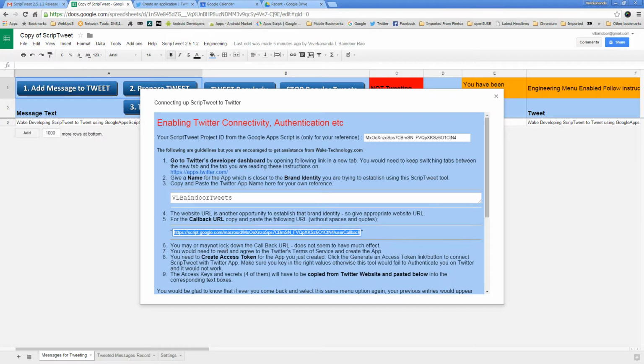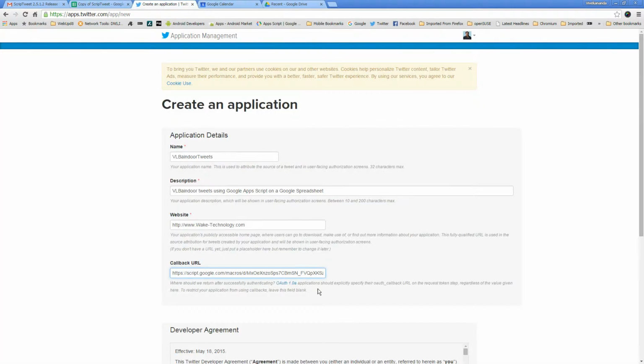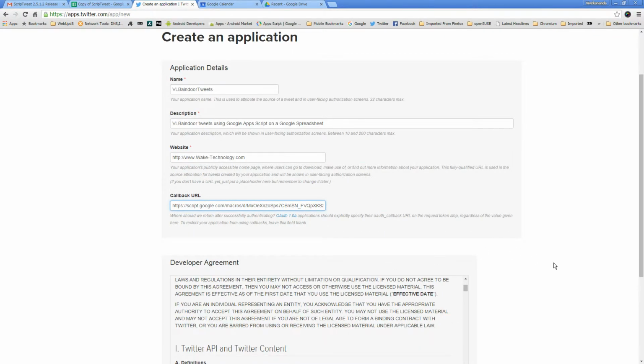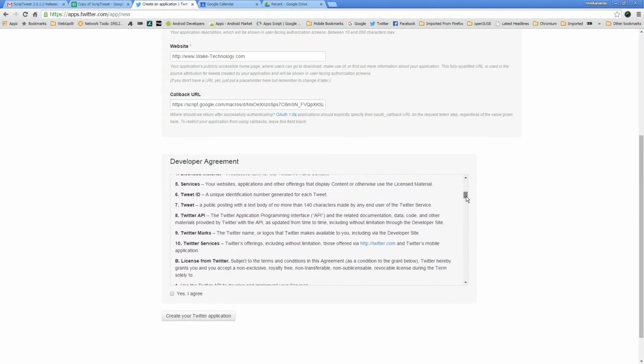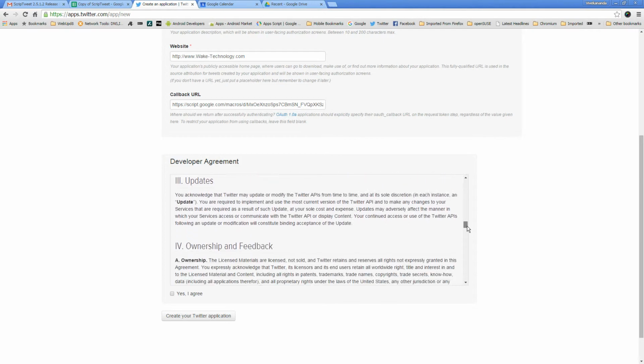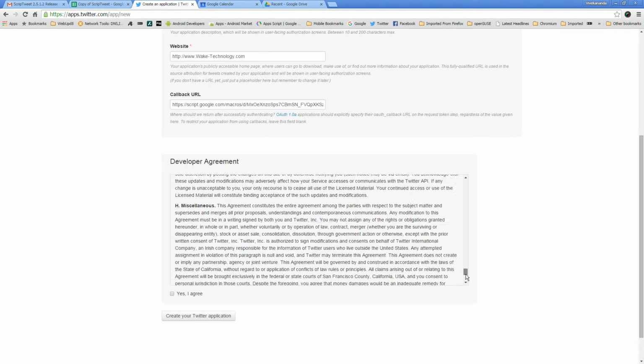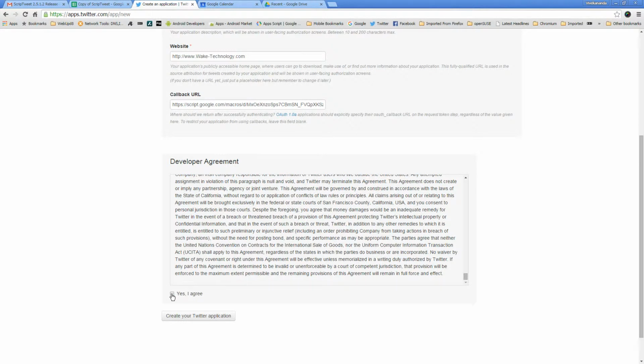You may or may not lock down the callback URL. It does not seem to have much effect. I think Twitter have changed the screen slightly, so probably you will not see this. You would need to read and agree to Twitter's terms of service and create the app. Okay, that is the agreement with Twitter. I agree to the terms. You can read it at leisure. I'm going to say yes, I agree, and create Twitter application.